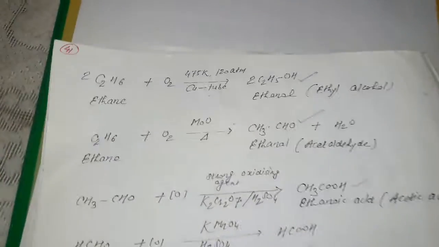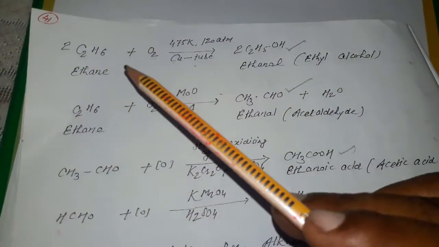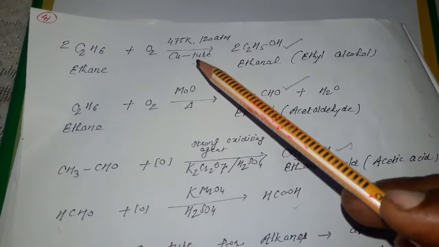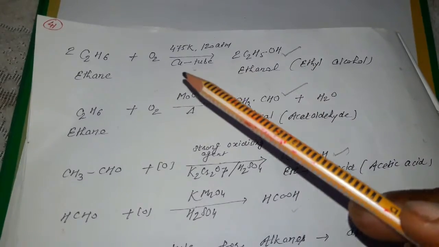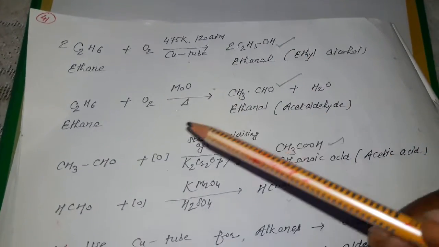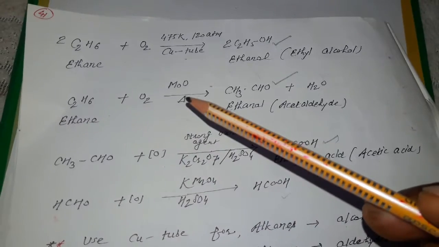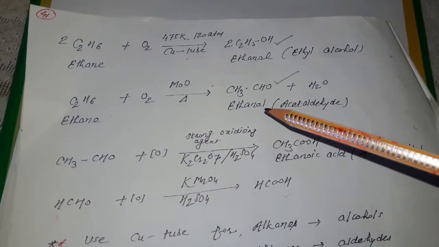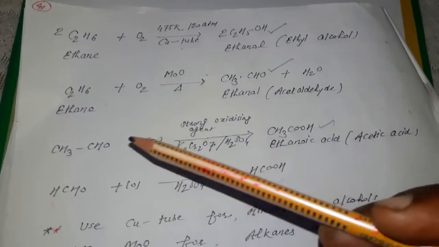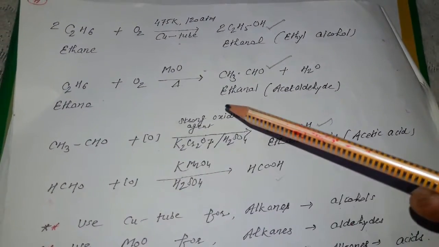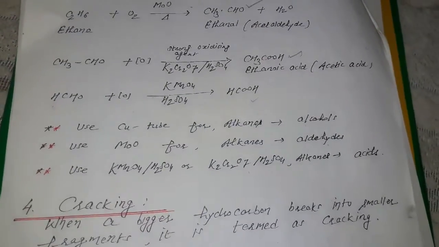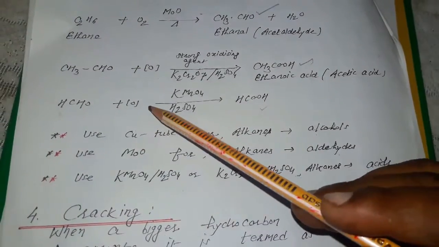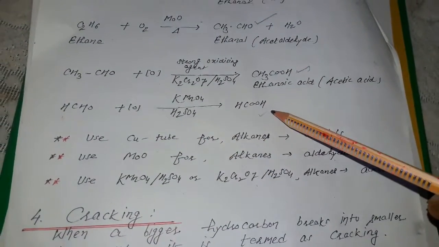So some other reactions with oxidation are important also. Ethane oxidized with the copper tube, similar to methane. In methane, methyl alcohol, and in ethane, ethyl alcohol will be produced. Ethane oxidized with molybdenum oxide, particularly acetaldehyde is a product, and acetaldehyde can be again oxidized with a strong oxidizing agent and finally gives ethanoic acid. Formic acid, formaldehyde in case of methane is oxidized with this reagent and converted into this one.